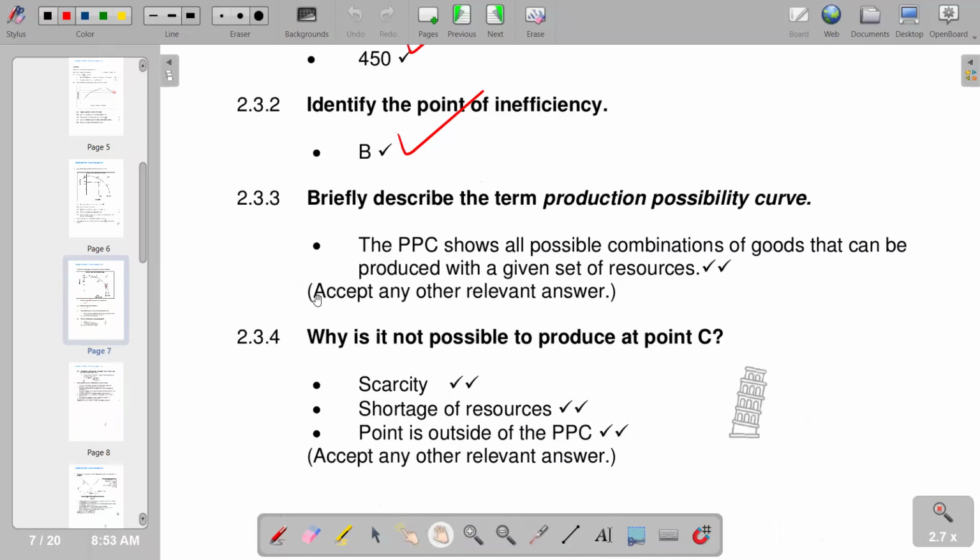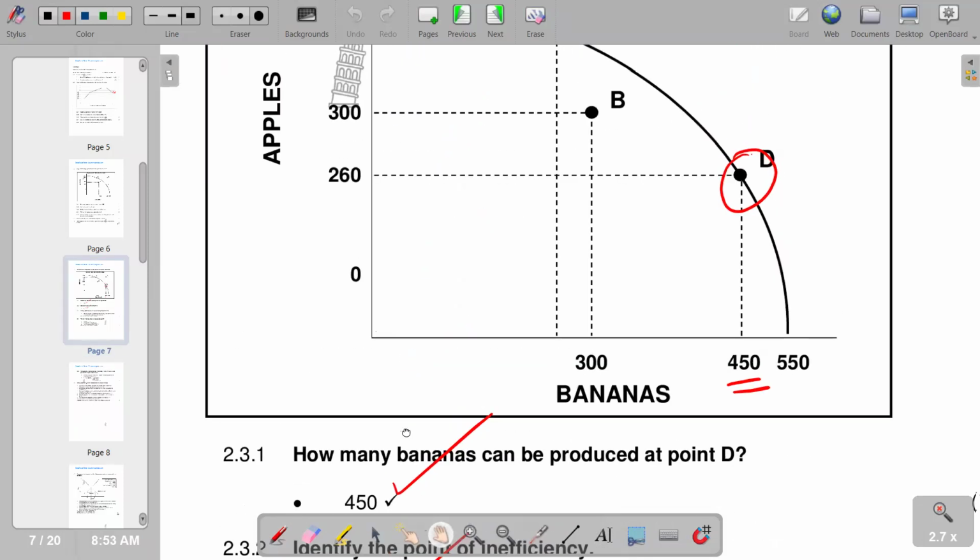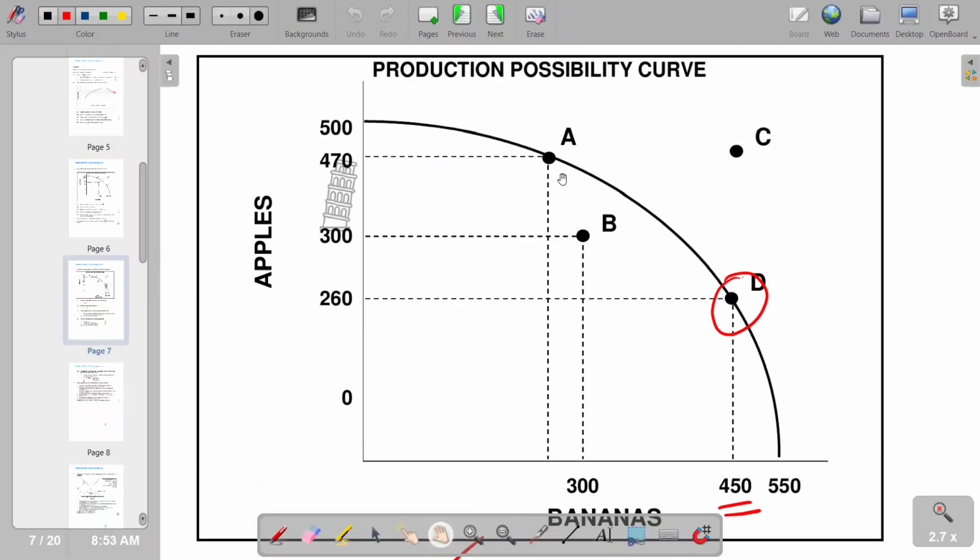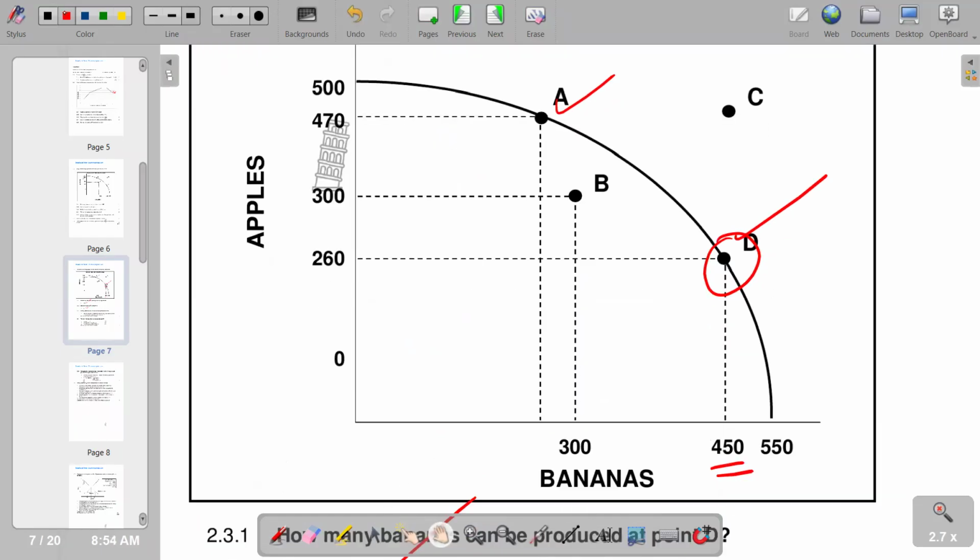According to our graph, when production shifts from A to D, we are going to have an increase in the production of bananas, from this point to this point.